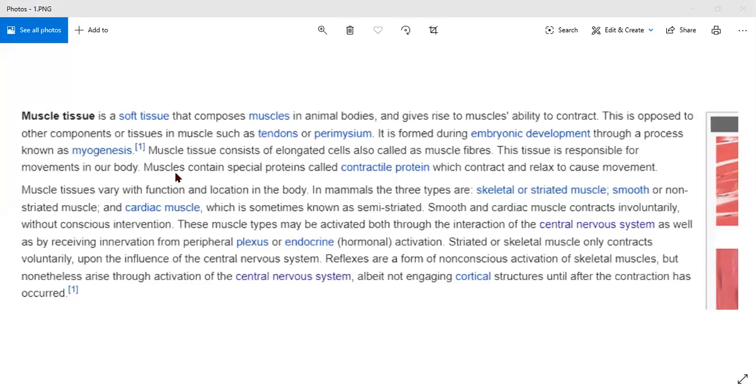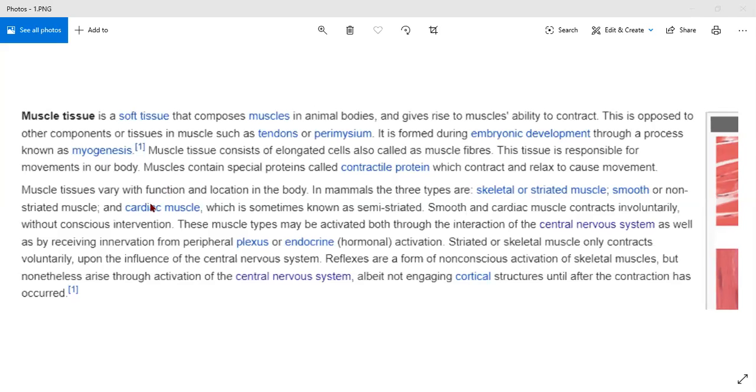Muscles contain special proteins. And what is the name of that protein? Contractile protein. Muscles contain special proteins called contractile protein, which contract and relax to cause movement. That means it is contracting also, it is relaxing also, and it helps in movement.